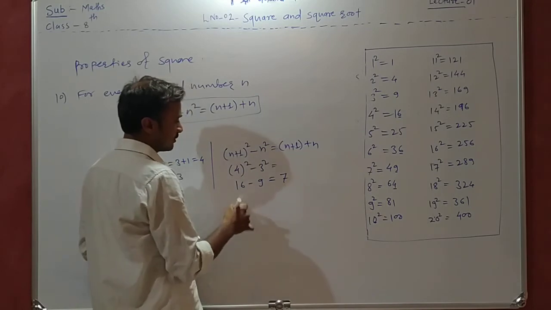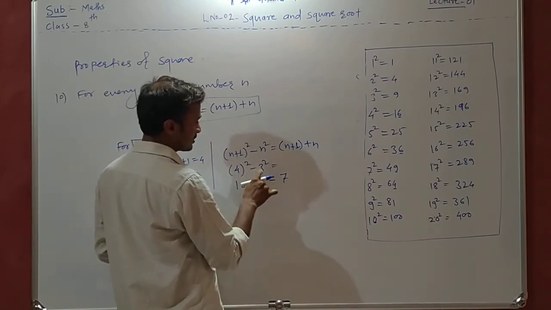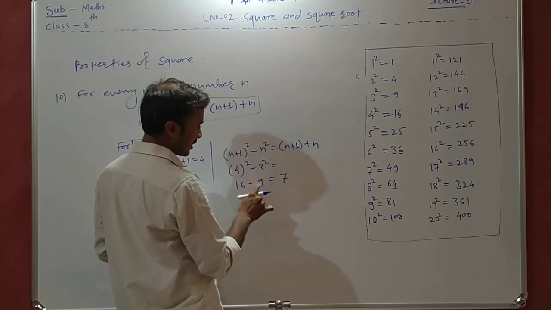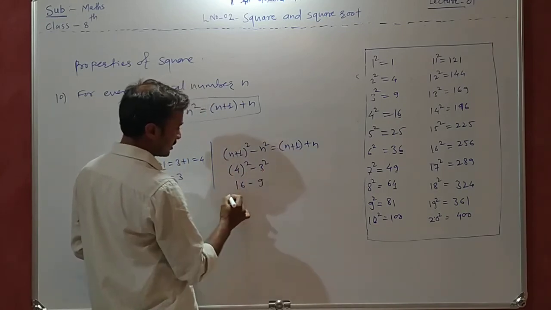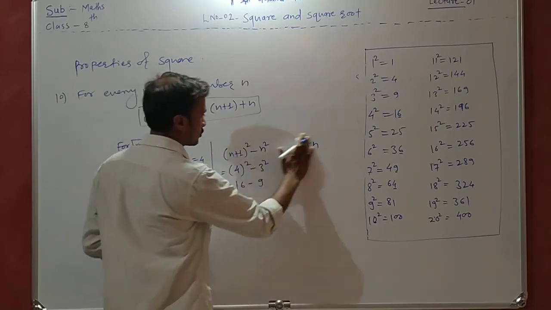Once we get 7, that is n plus 1 square minus n square, 16 minus 9, we are getting 7, right, in that way. Now we solve only this part.